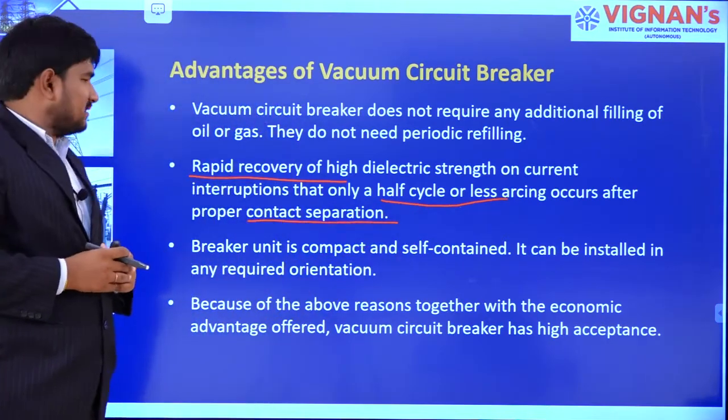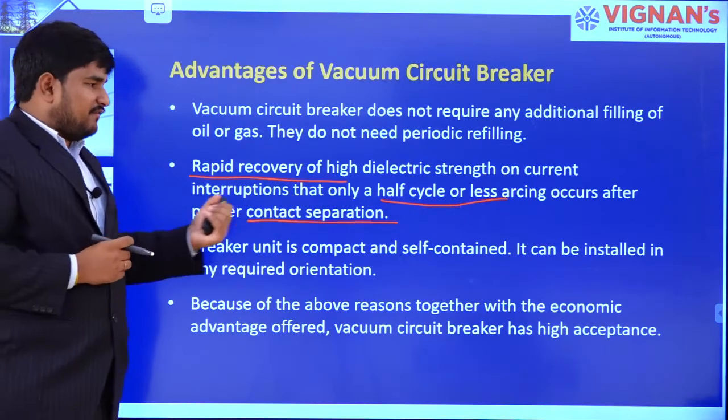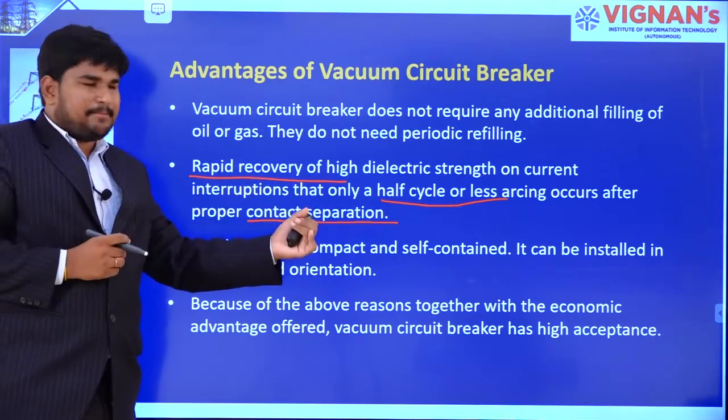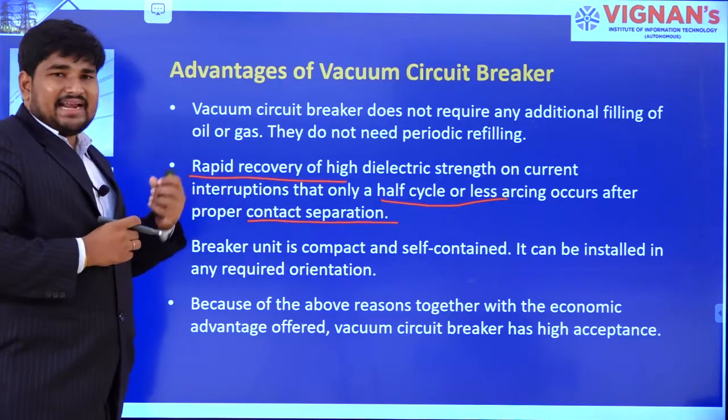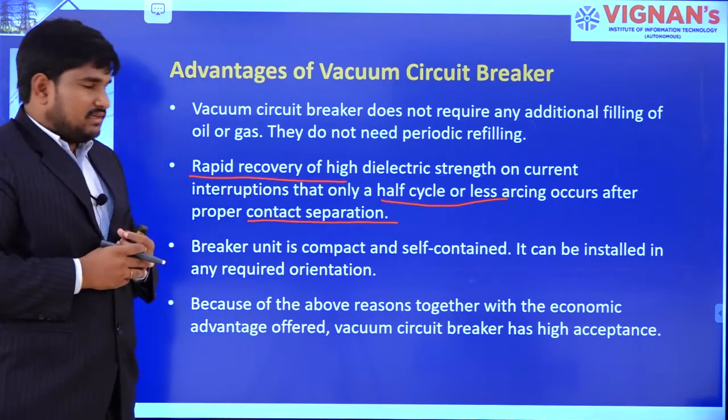Within very little time, the arc is quenched after contact separation.